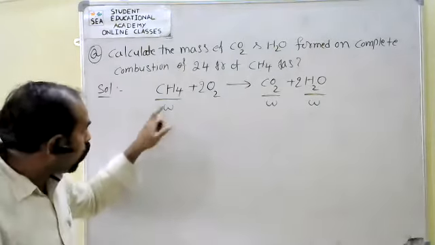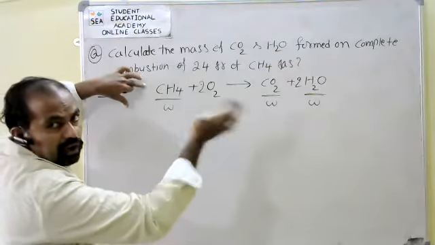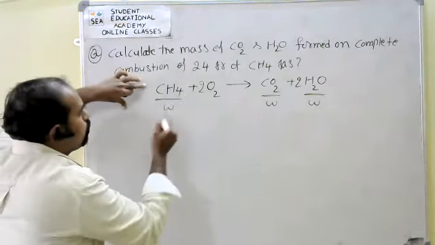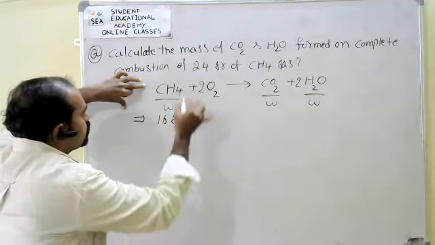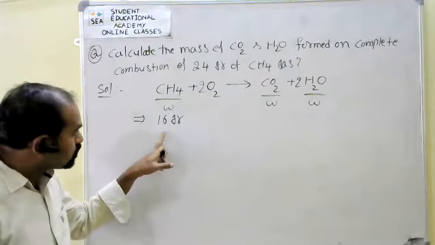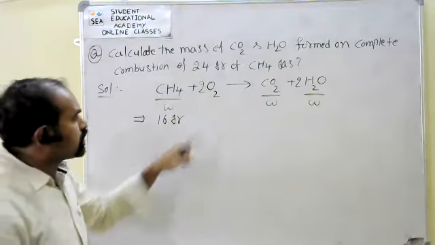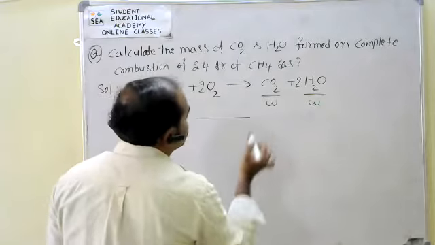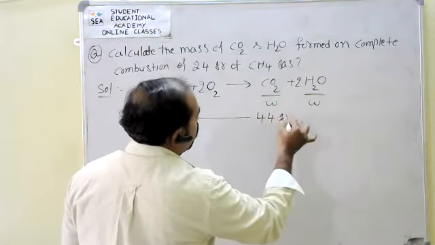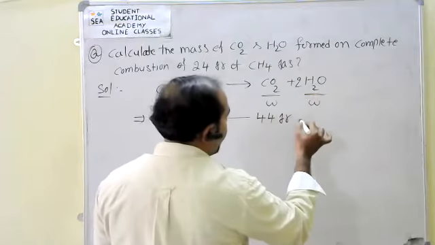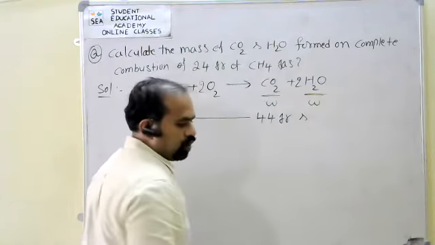Now, according to this equation, first we calculate what the weights are. See, what is the weight of methane here? Total 16 grams.